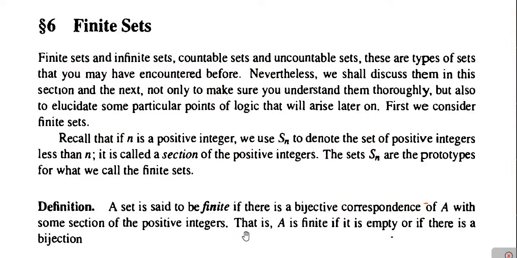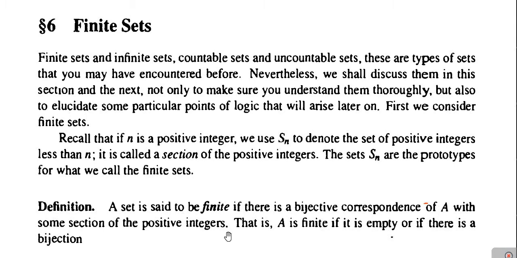So, the definition of the finite set is: a set A is said to be finite if there is a bijective correspondence of A with some section of the positive integers. Bijective correspondence means a mapping which is both 1-1 and onto, that is injective and surjective. Then we call it a bijective correspondence. So, how have we defined the finite set? A set is said to be finite if there is a bijective correspondence, meaning an injective and surjective mapping, of A with some section of the positive integers.